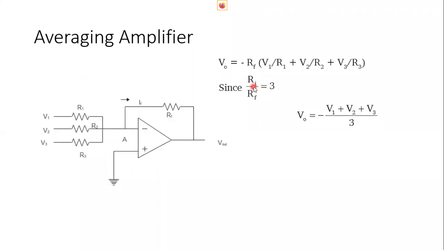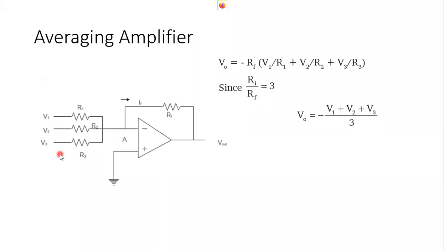We select the resistance values Ri and Rf such that the ratio of Ri by Rf is equal to 3. To get Ri by Rf equal to 3, we should select proper resistances, because it is 3 means here we are using 3 input terminals. In general, the ratio of input resistance by feedback resistance should be equal to the number of input voltages.